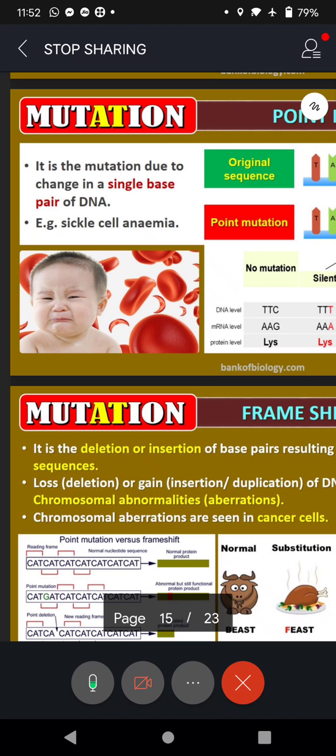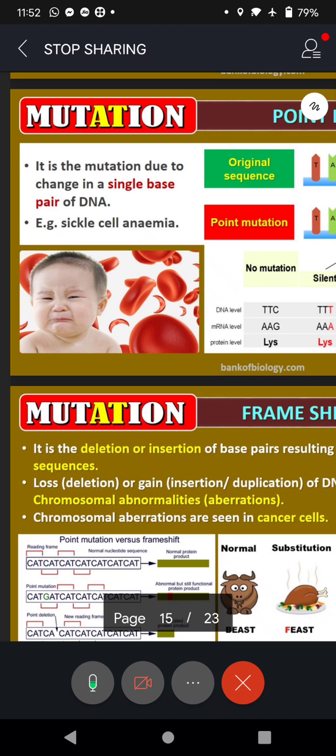That is why we say sickle cell anemia is a genetic disease, because it is inheritable, and it's happening because look at that change in the single base pair, only one pair. One pair is changing in DNA, and which pair?